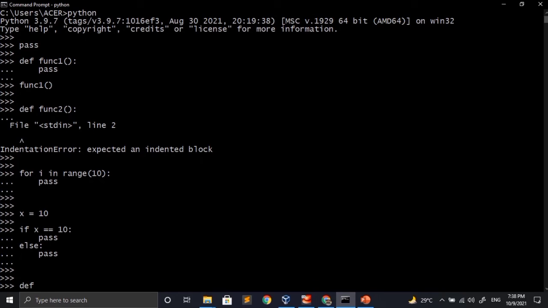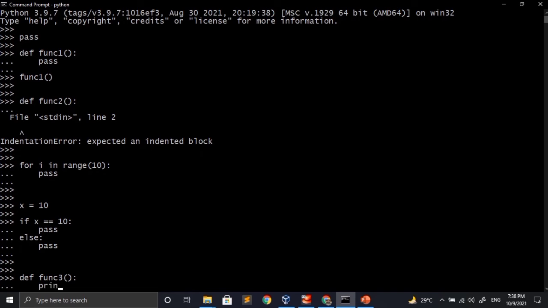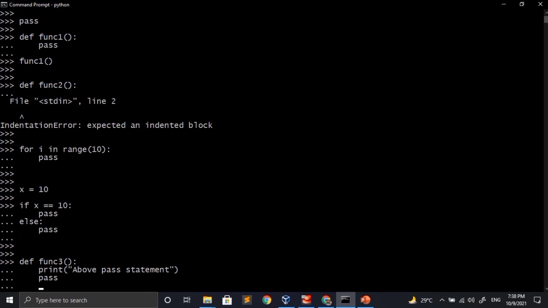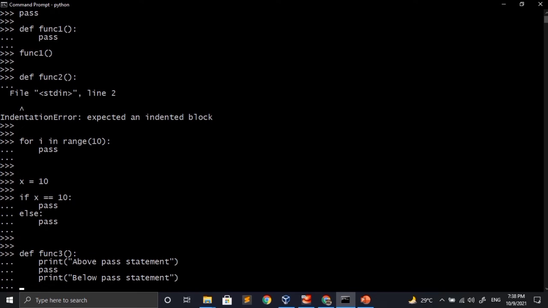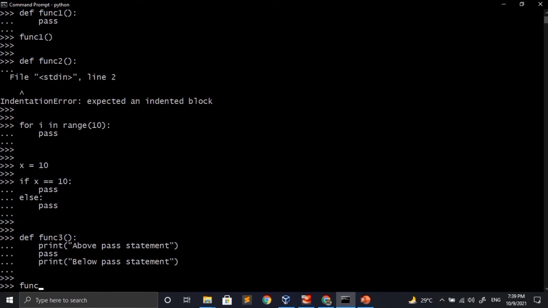A pass statement is a null statement but anything above or below it also gets executed. So to demonstrate the same, I am defining a function in which I will be writing one statement above the pass statement and one below it. Everything inside this function will get executed as soon as I call this function. The print function will print the text whereas the pass statement will perform no operation. The output is given on the screen also.